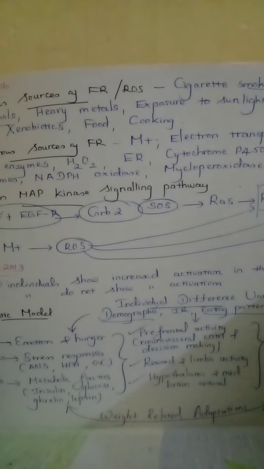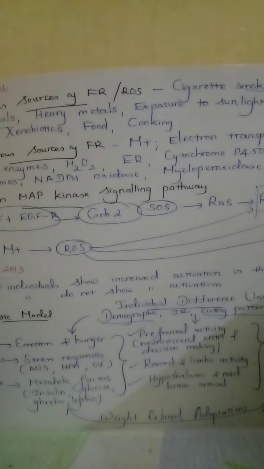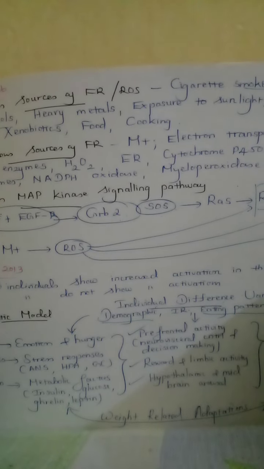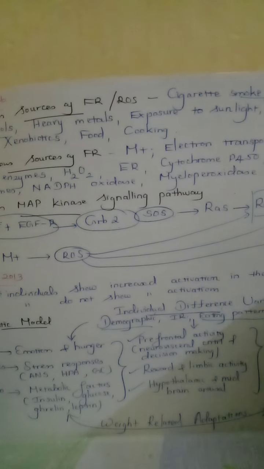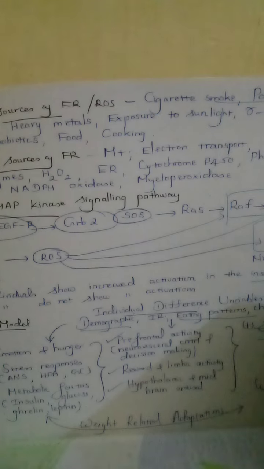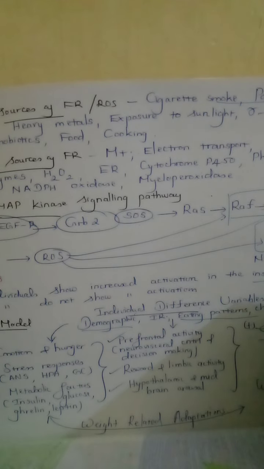At the same time, endogenous sources of free radicals would mainly come from the mitochondria because, as we know, mitochondria is the powerhouse of the cell, which produces ATP.